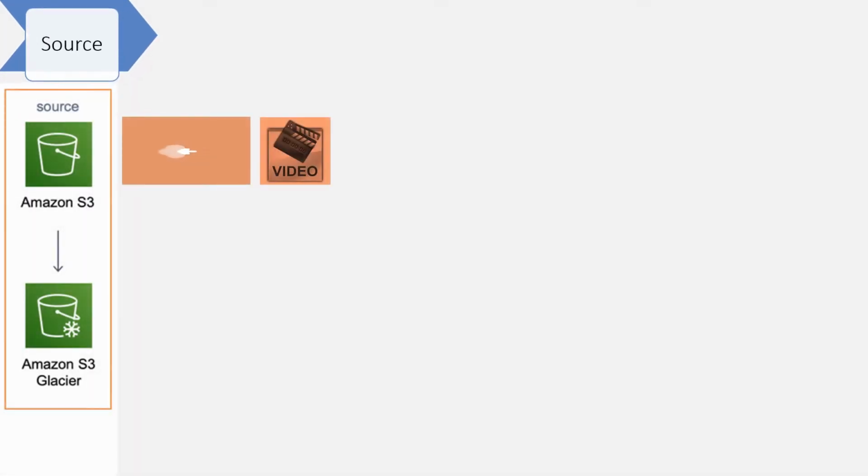First, we upload a video into an Amazon S3 bucket. Video could be of any format like MP4, MPG, M4V, M2TS, or MOV. So, this will be the source video which needs to be encoded. Optionally, this solution can also use Amazon Glacier for archival. So, for example, once we have successfully converted the video to different formats, we can move the source file to Glacier.